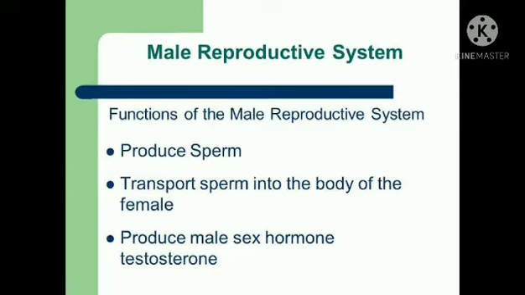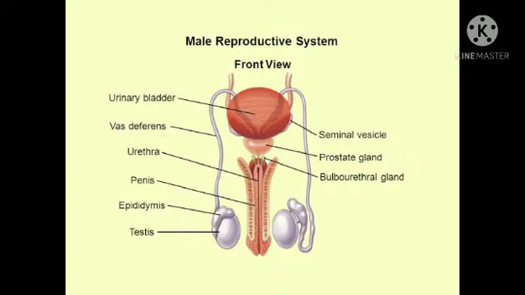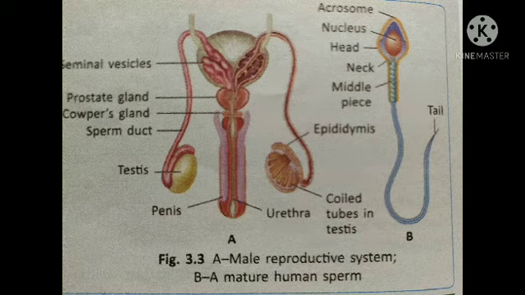So dear students, now let us learn the detailed study of the male reproductive system. In the male reproductive system, you will find the following organs. Number one, we will start with the oval shaped organ referred to as testes.